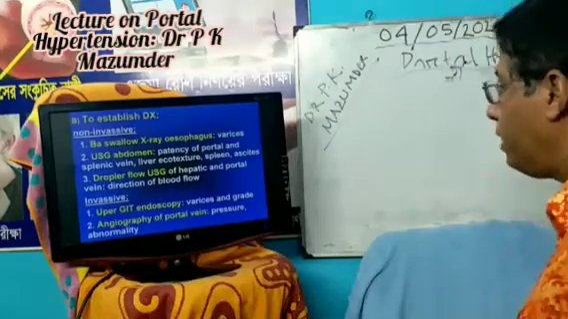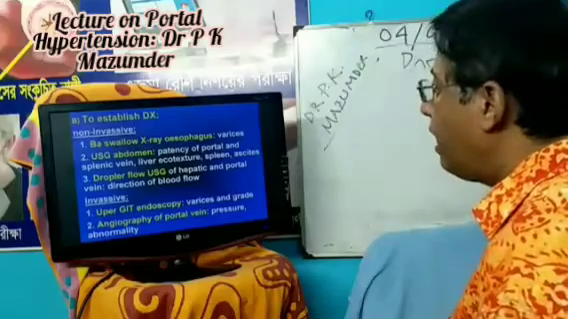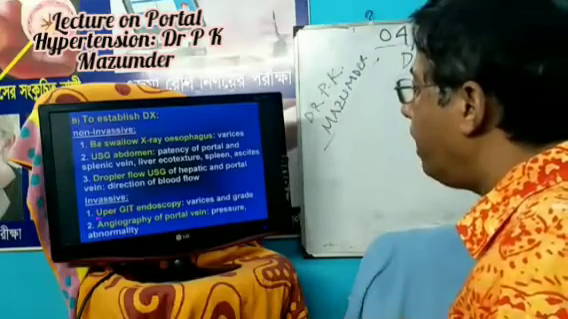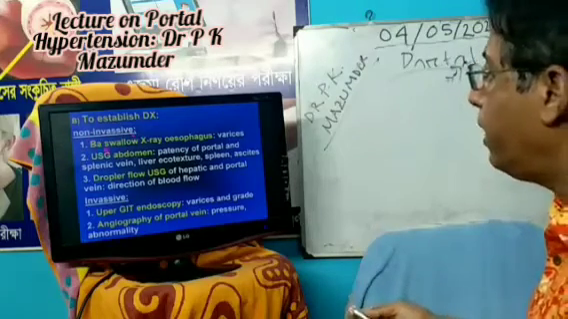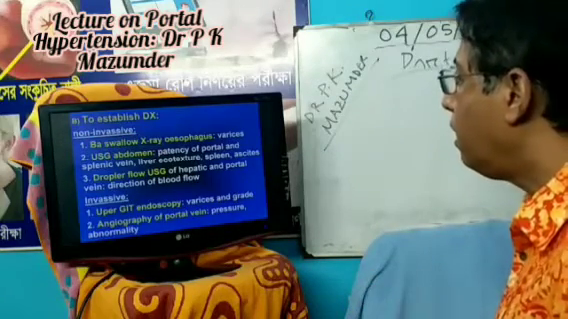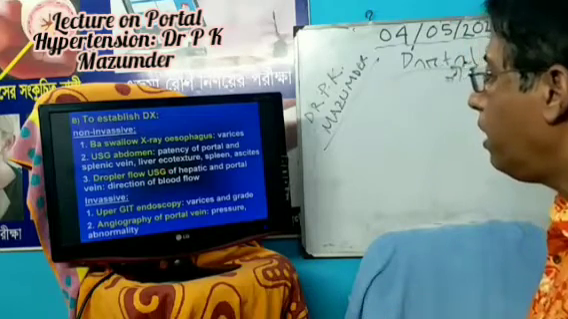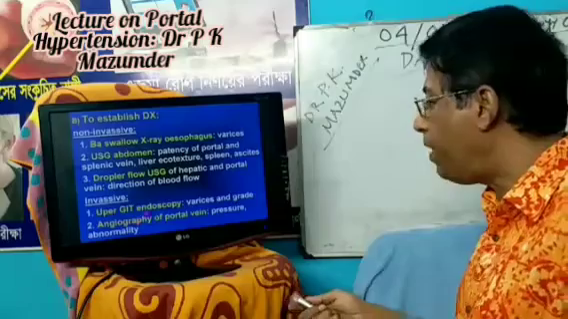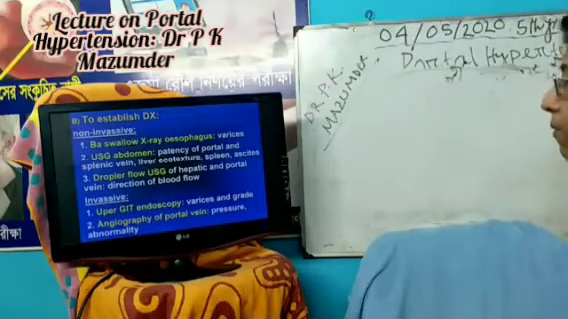And to establish the diagnosis, which is very important, there is a non-invasive method and an invasive method. Among the non-invasive methods, the barium swallow of the esophagus, ultrasonography of the abdomen, and Doppler flow ultrasonography. Among the invasive methods, upper GI tract endoscopy and arteriography of the portal vein.